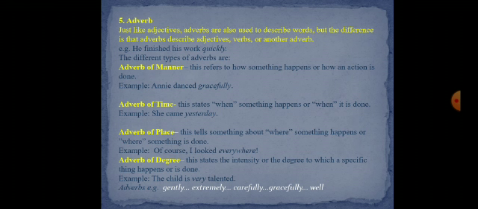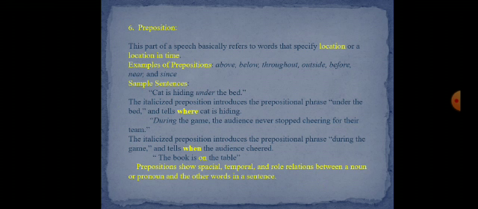Now we have a look at the next part of speech, that is preposition. Preposition is a part of speech that basically refers to words that specify location or a location in time. Dear students, a preposition is a word placed before a noun or pronoun to form a phrase modifying another word in the sentence. For example, above, below, throughout, outside, before, near, since.